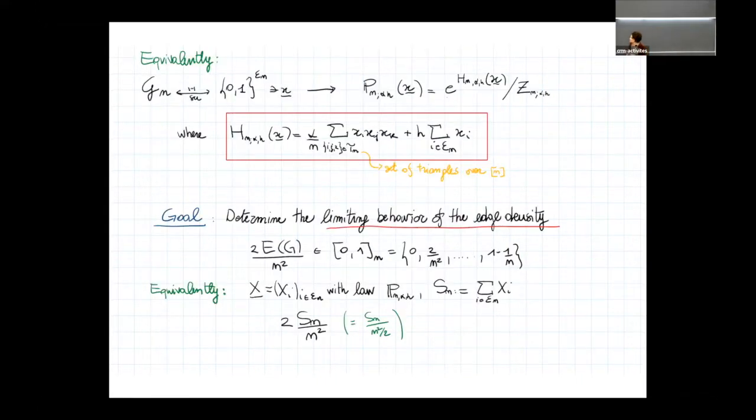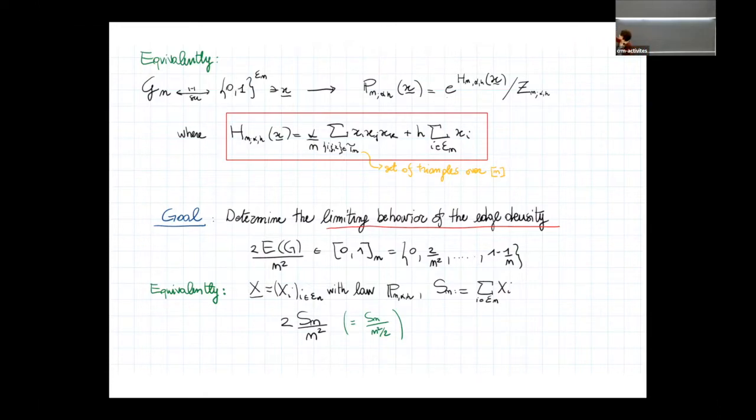So as I said, probably a better way to see the interaction between edges is to produce this representation. Simple graphs on n vertices are just specified by their edge set, and hence we have a bijection between G_n and this set of assignments of 0, 1 to all possible edges on n vertices. If I denote this underline x as this assignment, I will call it a configuration. Since we have this bijection, we can just bring our reference measure to this set of configurations.